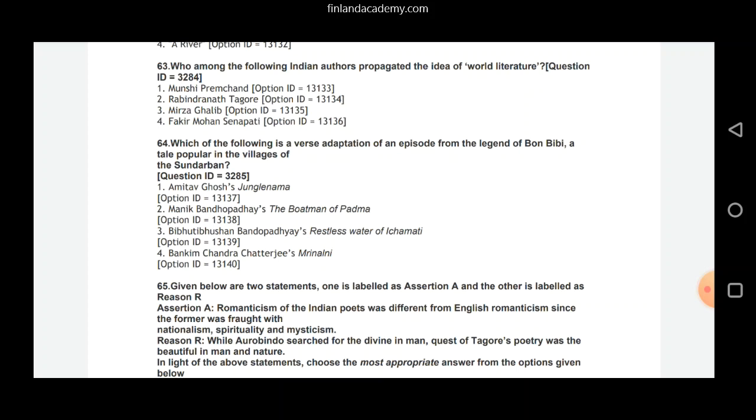So this basically is the first book in verse by Amitav Ghosh. And the original version of this legend dates back to the 19th century, which was first composed in the Bengali language. The major characters of this work include a rich boy called Dhona, and then a poor boy called Dukhe and his mother, and another character called Dokkhin Rai. Okay, so as I said, this is the first book in verse by Amitav Ghosh. Our correct answer is option 1, Amitav Ghosh's Jungle Nama.